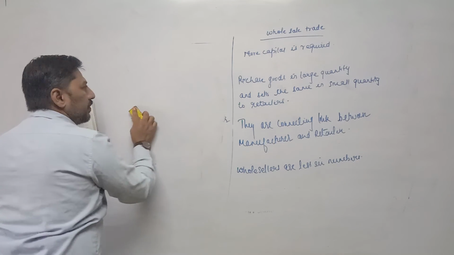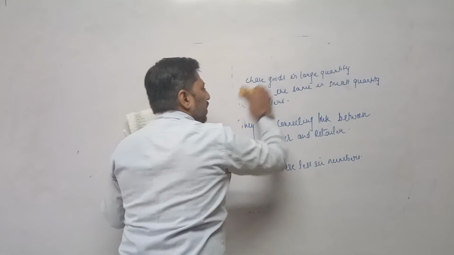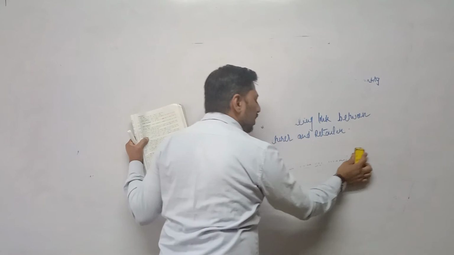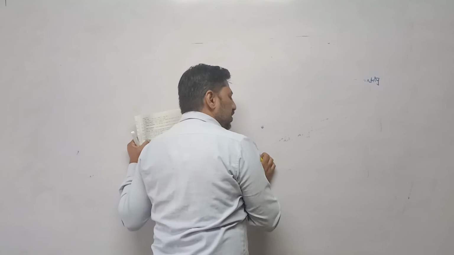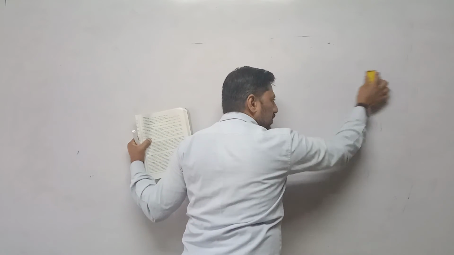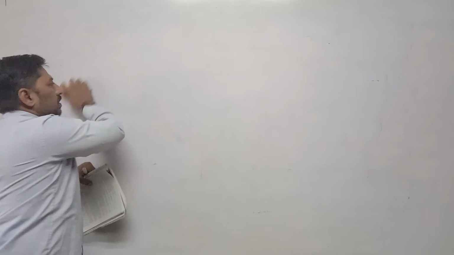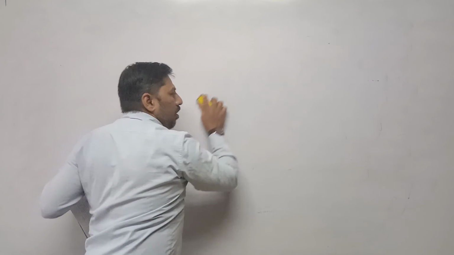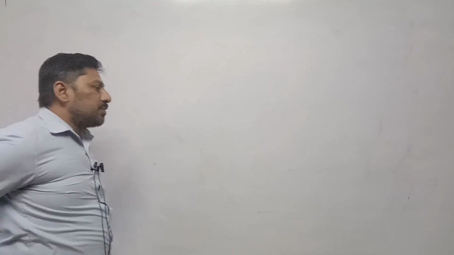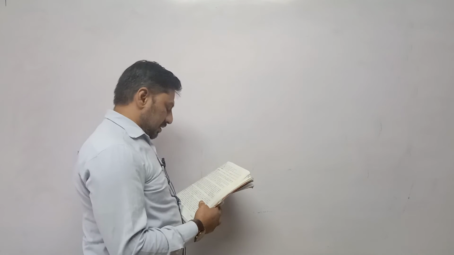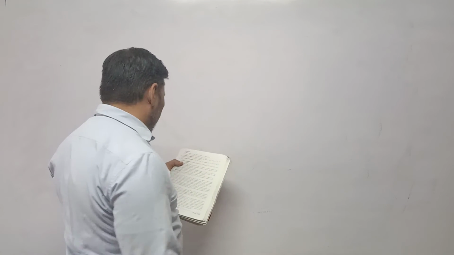Only the chart you have to do, different types of retail trade, and after that, once again, an explanation about departmental store. Explanation means only meaning. Then the meaning of chain store. After that, first of all, types of mobile shop, an explanation of types of mobile shop. Next, the meaning of departmental store and chain store, only meaning. Then the difference between departmental store and chain store. Then the difference between retail trade and wholesale trade. And last, short notes or an explanation about franchisee, which is given on page number 105.